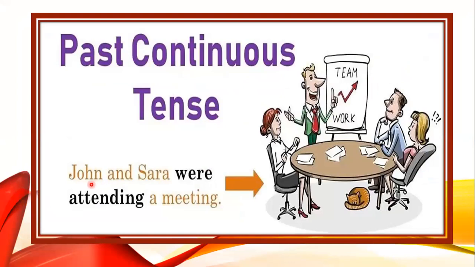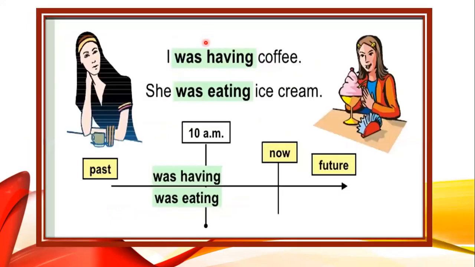Past continuous tense, another example. Let's look here. John and Sarah were attending a meeting. Now it's John and Sarah. There are two people, okay? So John and Sarah, because there are two people, so we are going to put were. Were attending. Attend is the first form of the verb with ing, attending a meeting, okay? Let's look at this third picture. I was having coffee.